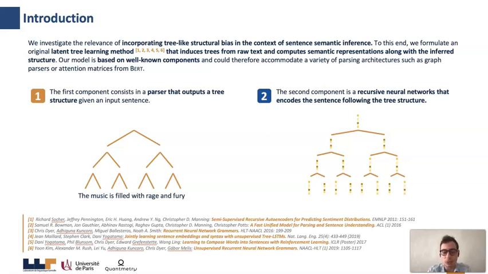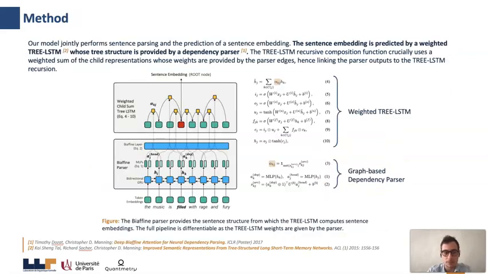Basically, the architecture produces sentence embeddings by composing words according to the induced syntactic tree. Moreover, the parser and composition function are explicitly connected and therefore can be learned jointly. There have been a lot of propositions to unify parsing and recursive encoding, and the main advantage of our method is that it can be fully trained using backpropagation, and also it relies on existing and well-known components.